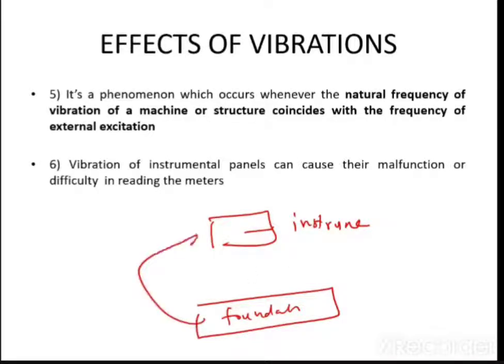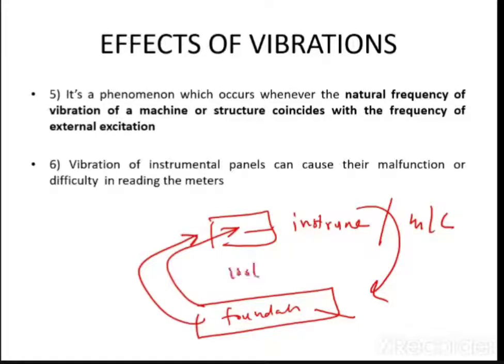The vibration may go from foundation to instrument, or from instrument to foundation. So if the vibration from the instrument or a machine goes to the foundation, then this foundation will break. And if the vibrations are occurring at the foundation, this vibration may disturb the instrument. So what do you do? You have to put isolators.